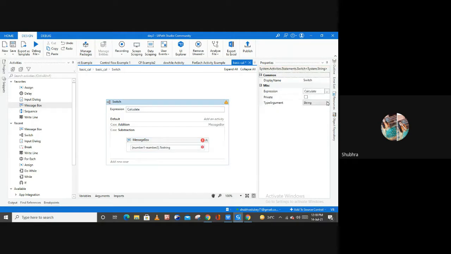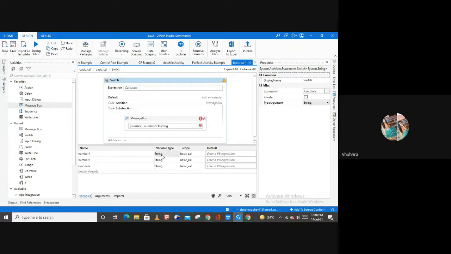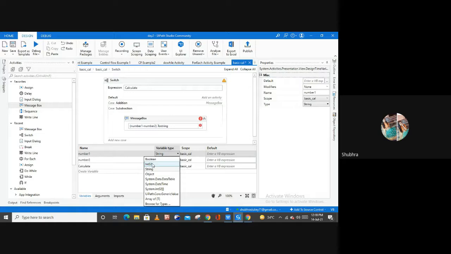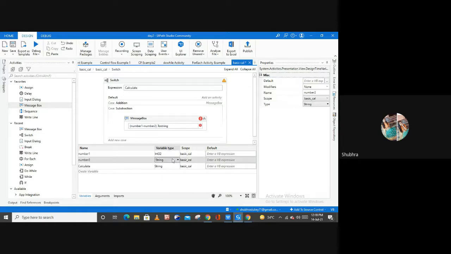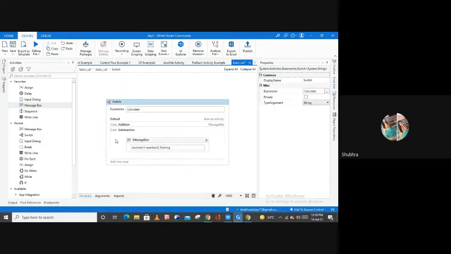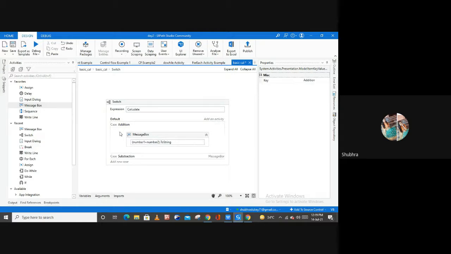I'm getting some error here. Type argument is a string, calculation is fine. Let me check the type of variables. Variables is also of type okay. Now let me change the type of these numbers to integer, and let me change this type also to integer, right? Then now the addition is also fine.